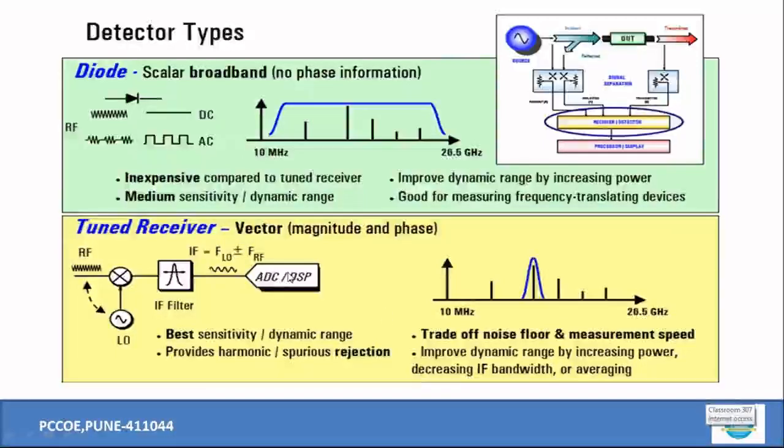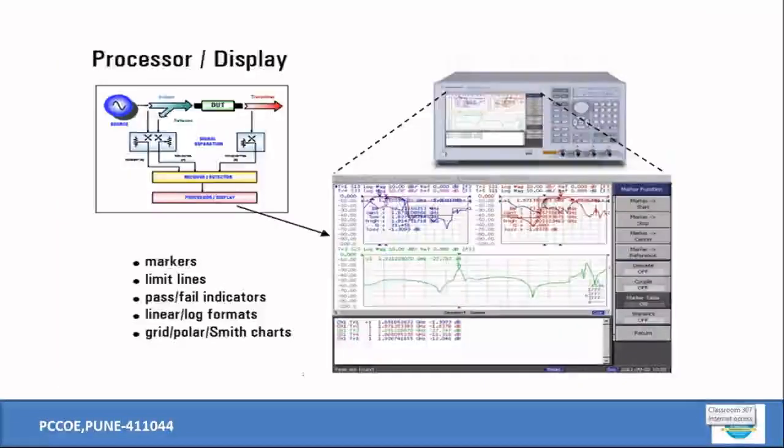So this is the internal schematic, and finally the processor comes and the display comes, right? That is the final unit, and this unit is very similar to our CRO scope itself, but it is divided into many parameters, and as per our need, one can select the appropriate markers or appropriate tab, and that parameter can be seen. There are markers available, limit lines available, and some pass-fail indicators.